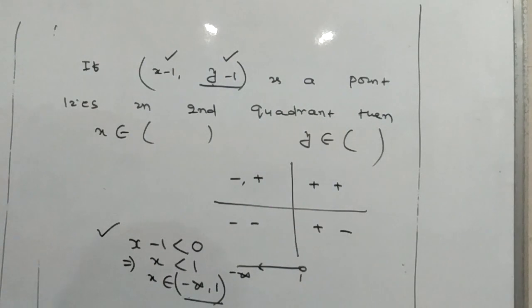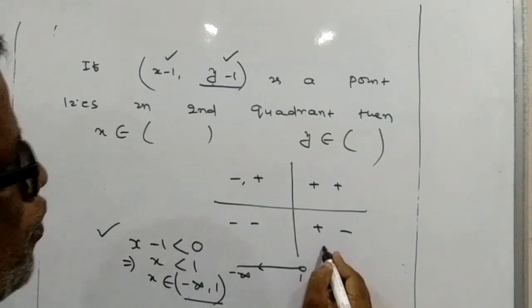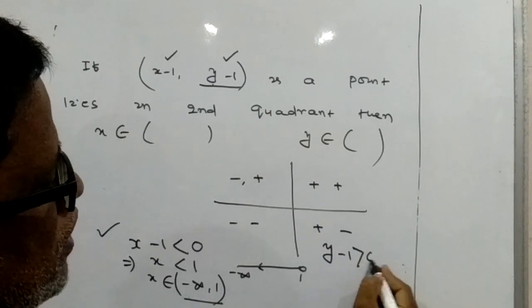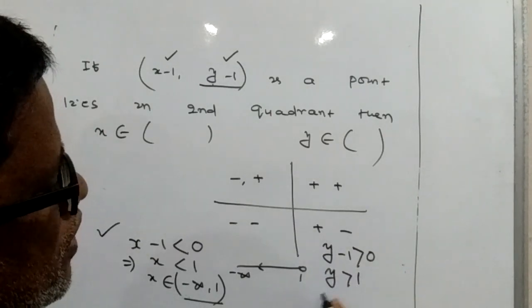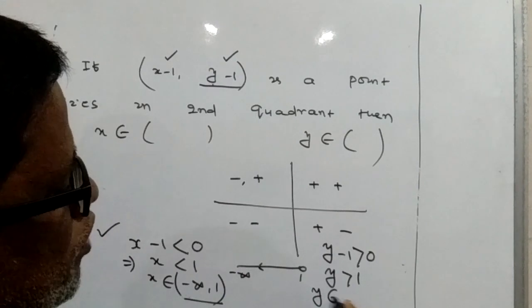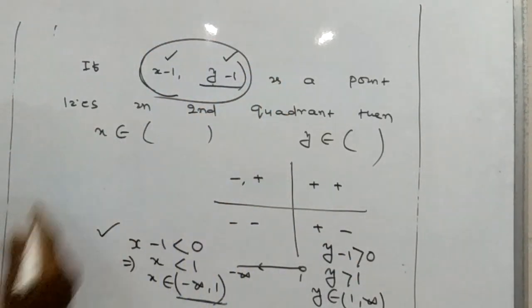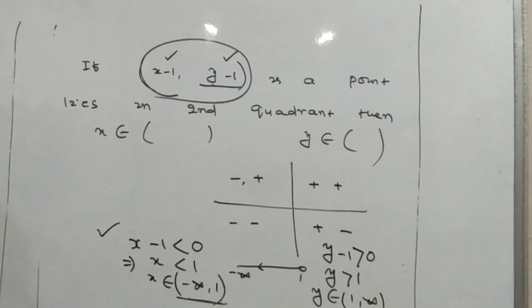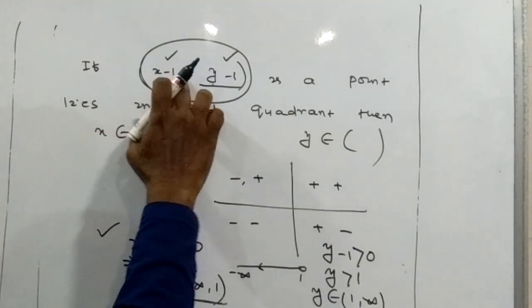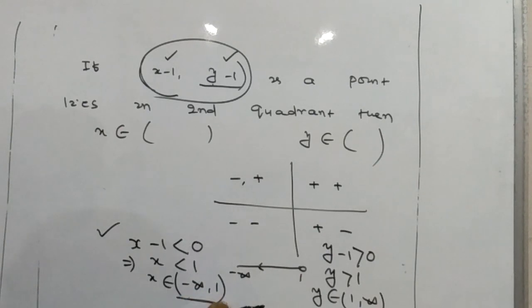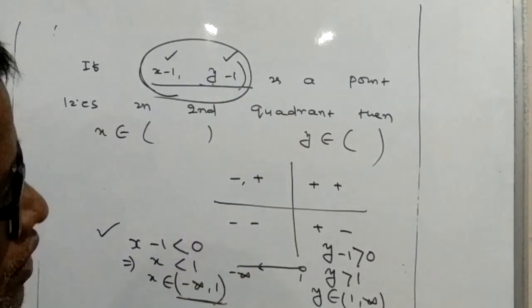Similarly, for y minus 1, what can I write? y minus 1 is greater than or equal to 0, so y is greater than or equal to 1, so y belongs to [1, infinity). When x lies in the interval (minus infinity, 1) and y lies in the interval [1, infinity), then this point lies in the second quadrant.